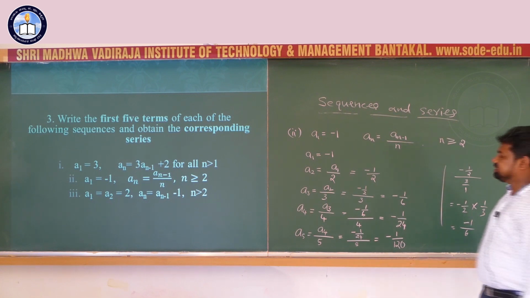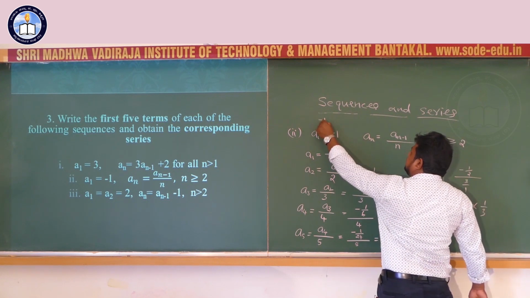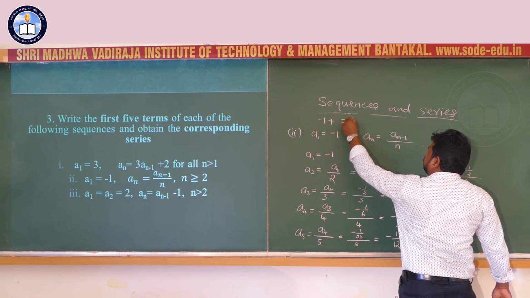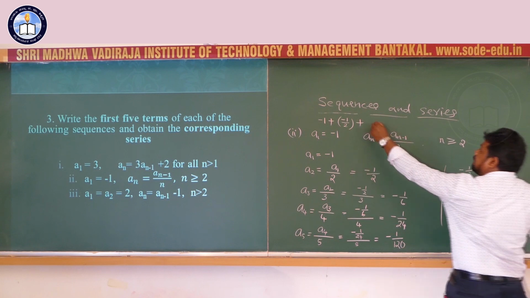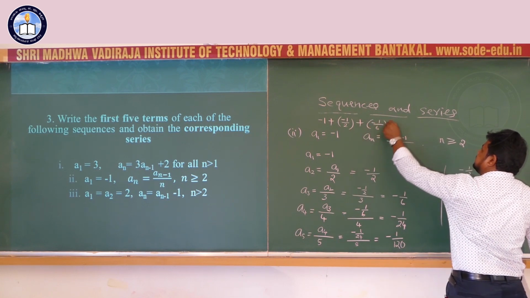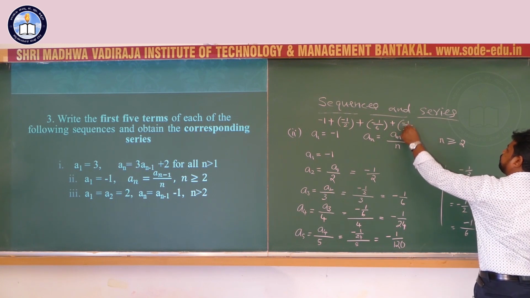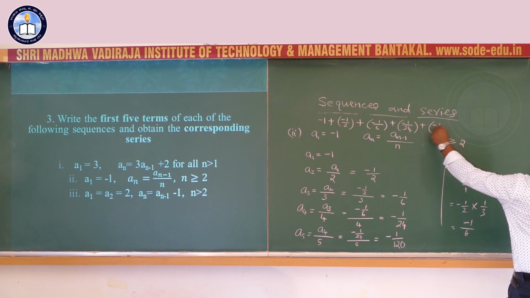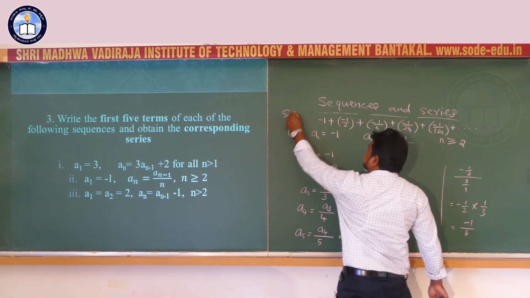And the corresponding series is minus 1 plus minus 1 by 2 plus minus 1 by 6 plus minus 1 by 24 plus minus 1 by 120 plus and so on. It is the corresponding series.